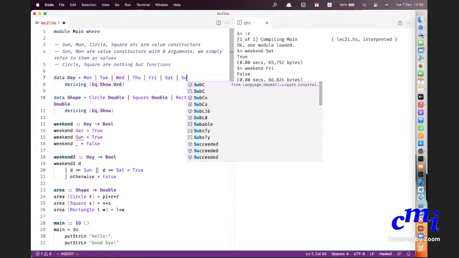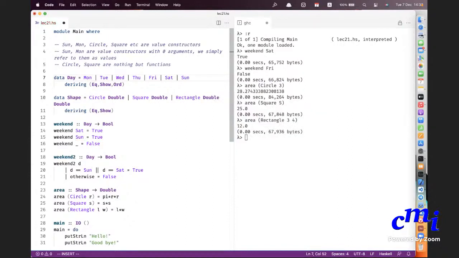Sir, if we do not use Show, we cannot return it as a value, I mean, to print it. Yes. When you say deriving Show, it automatically defines a show method. True and False are also part of Show, automatically.